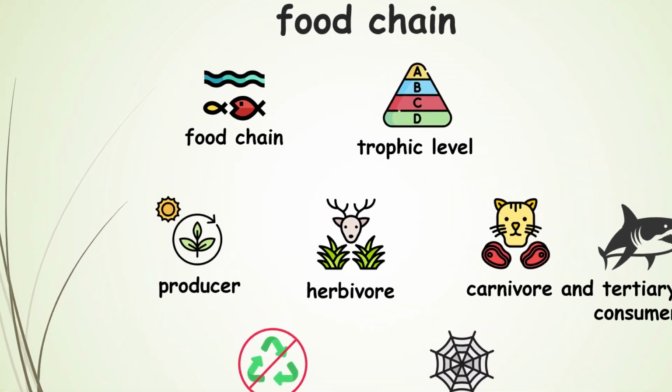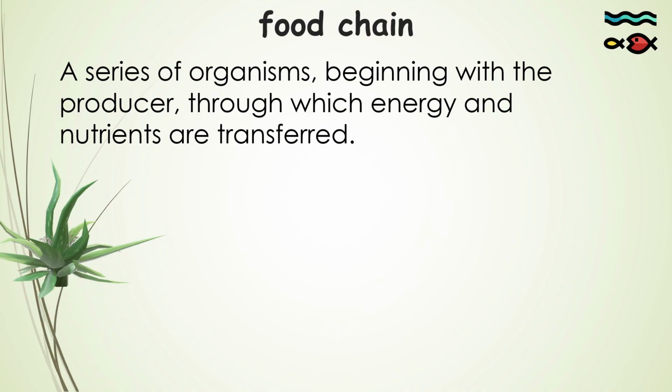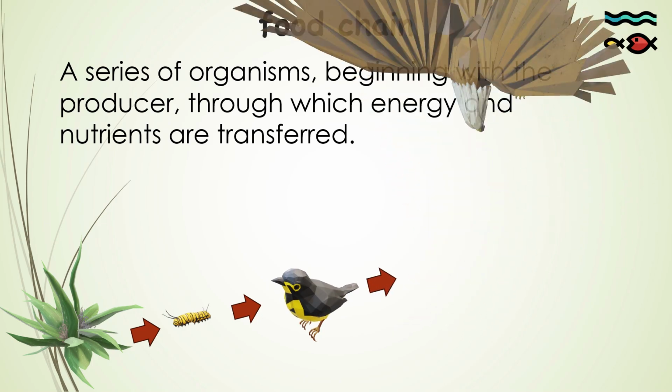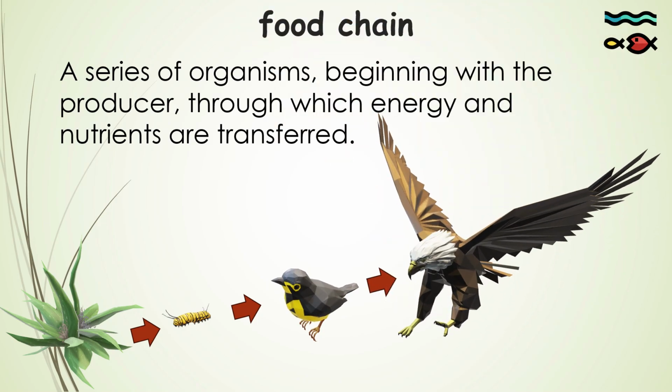What you need to know about food chain. The definition of a food chain is a series of organisms that begin with the producer, through which energy and nutrients are transferred. It shows the feeding relationships between organisms, indicating who eats whom.